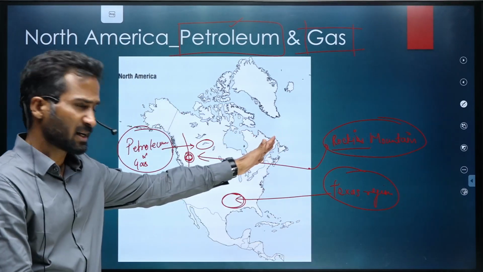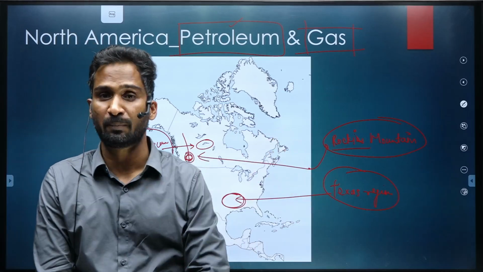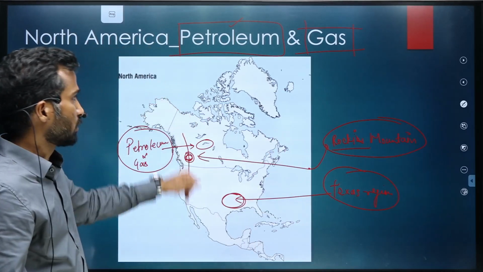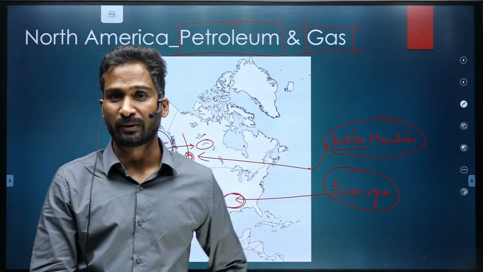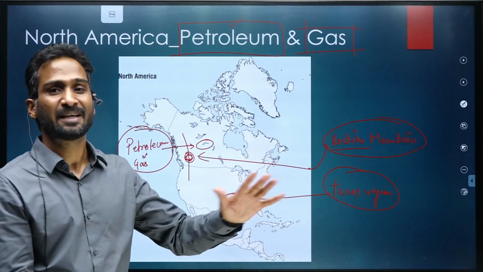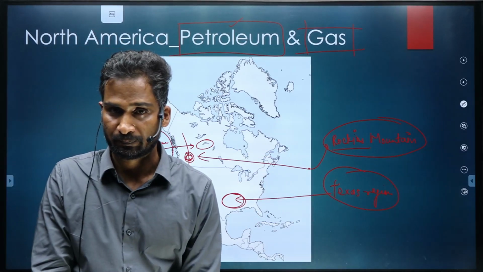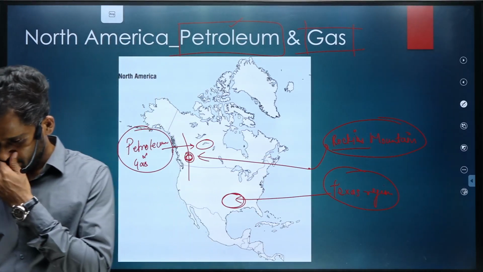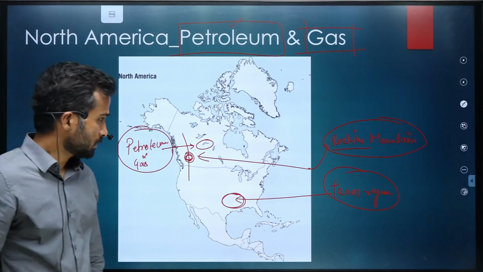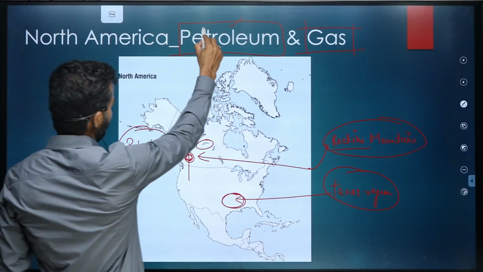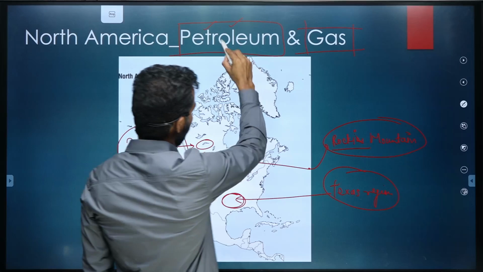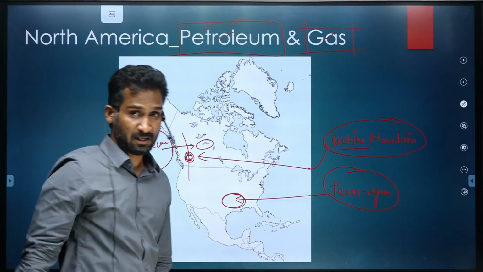So over this region, we do not see much production of petroleum and gas, so that the diversity is preserved. Is it making sense? Yes. So these are the reasons where we'll have huge abundance of petroleum and gas.